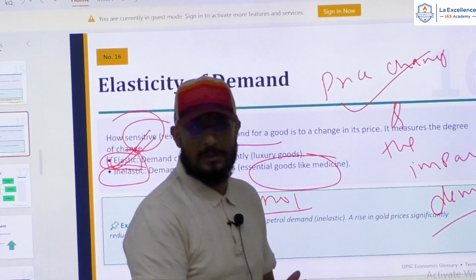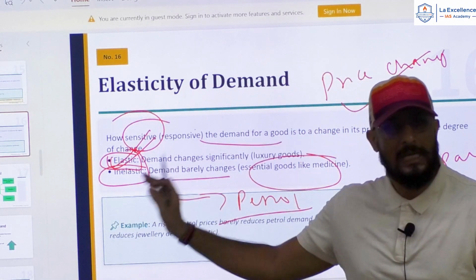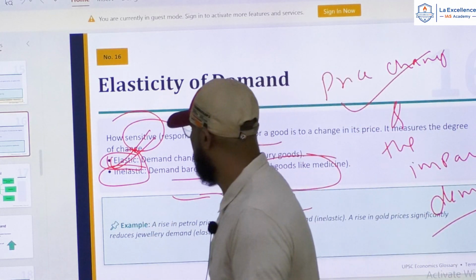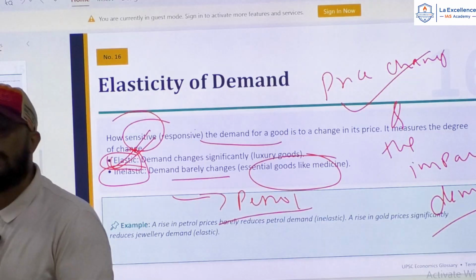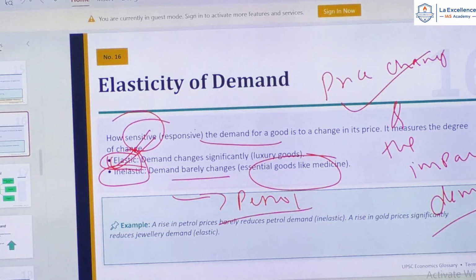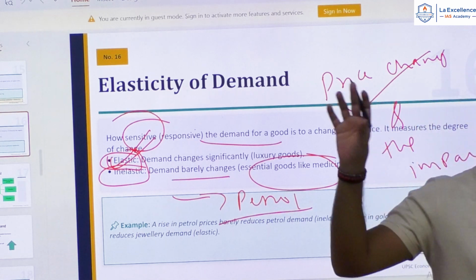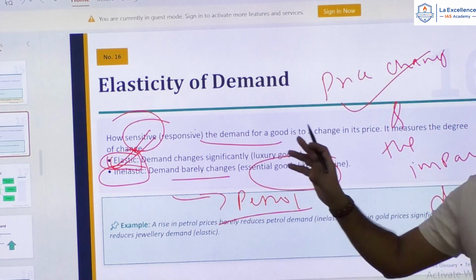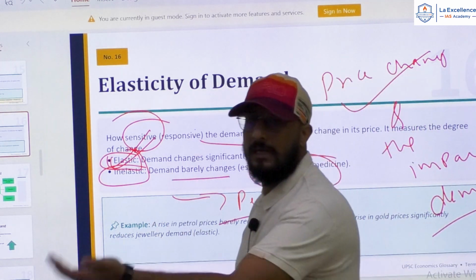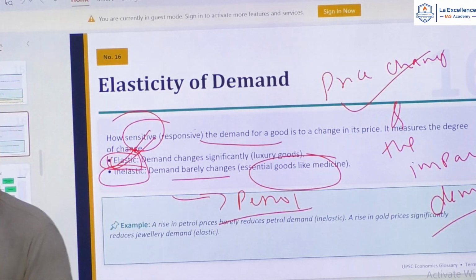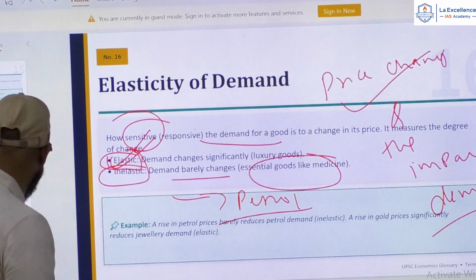Whereas essential goods, essential services, they are mostly inelastic, right? So elasticity of demand shows the impact of price rise on the quantity of demand, how much demand change has happened. Everybody understood this? This is elasticity of demand.